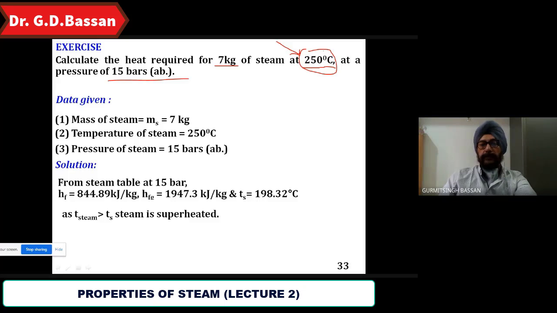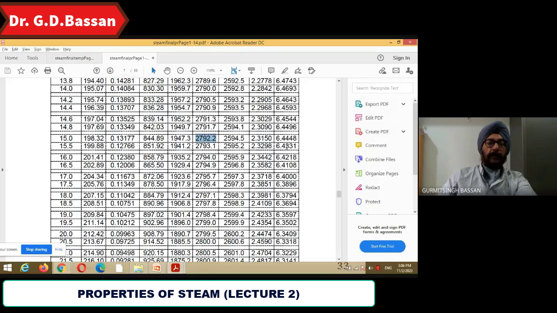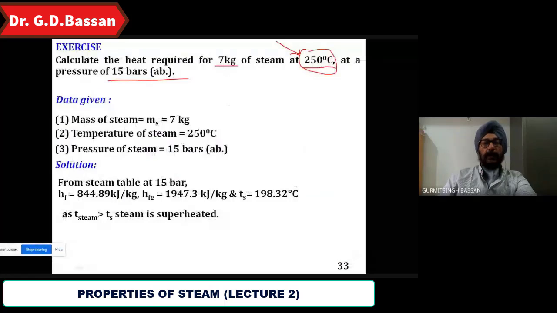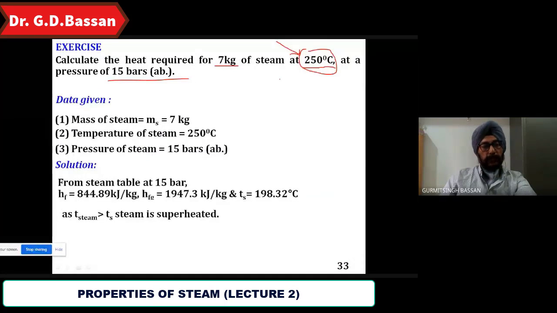250 degrees Celsius, what will you compare it with? 198.32. Because 250 is more than 198.32, the steam is superheated steam, and we have to obey the equation for superheated steam.